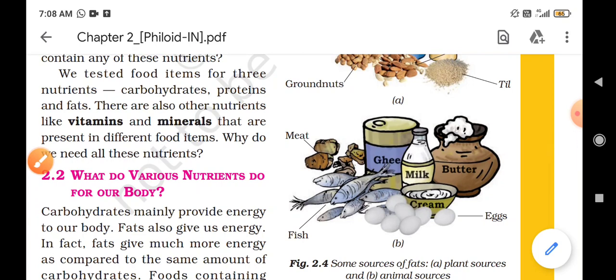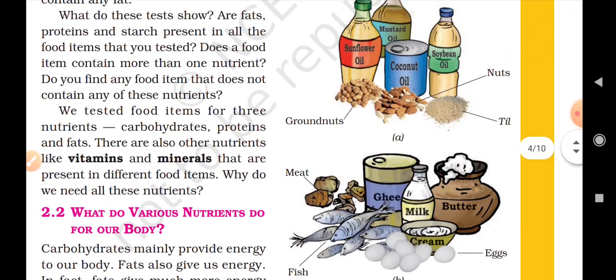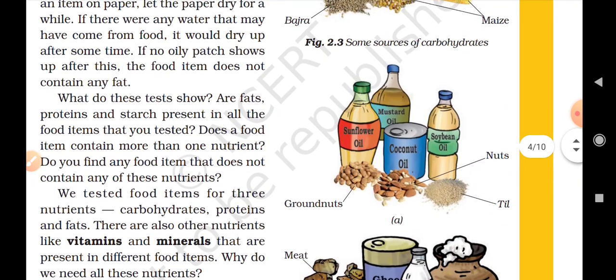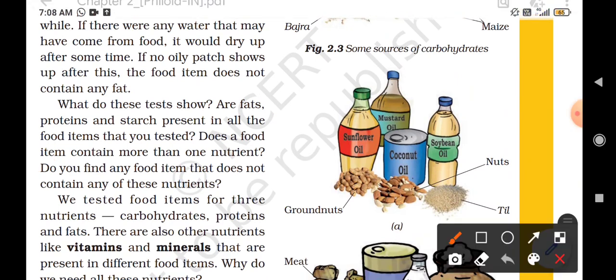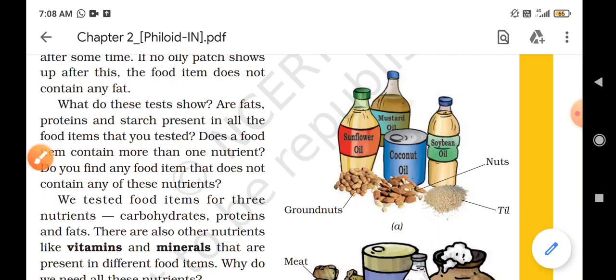Most of the sources of fats also contain proteins. Like in meat we can have both fats and protein, in fish also, in eggs also, in butter, milk, and cream also. So all these food items contain proteins also. So all these contain a great amount of fat and protein.